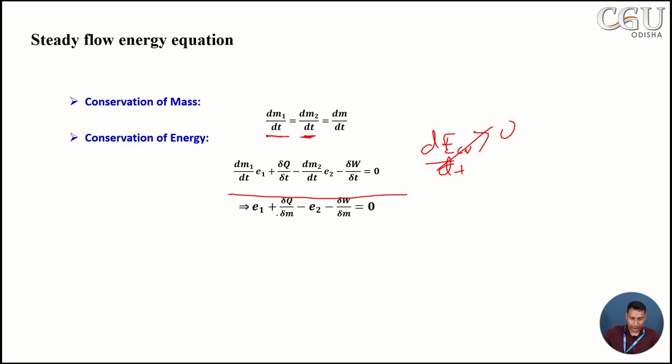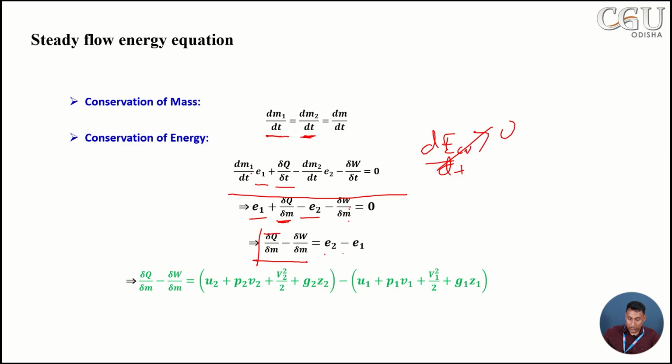Now in another form, we are dividing dm1 by dt on both sides. What we will get is E1 minus E2 plus del q by del m minus del w by del m equal to 0. So another way we can write, del q by del m minus del w by del m is equal to E2 minus E1.